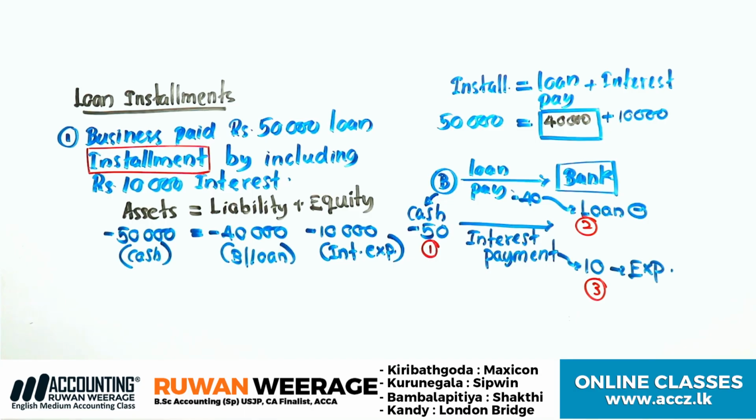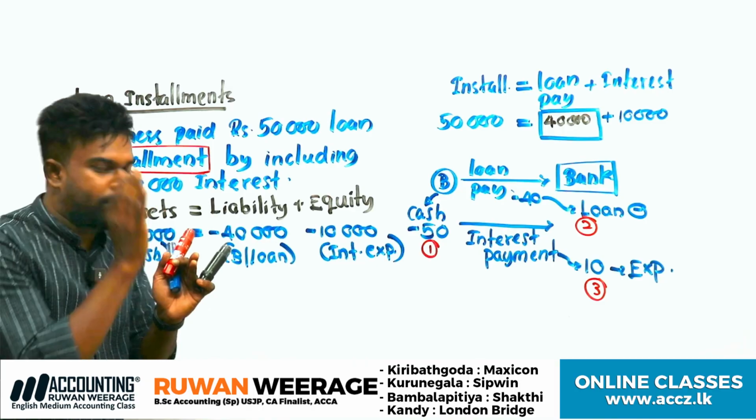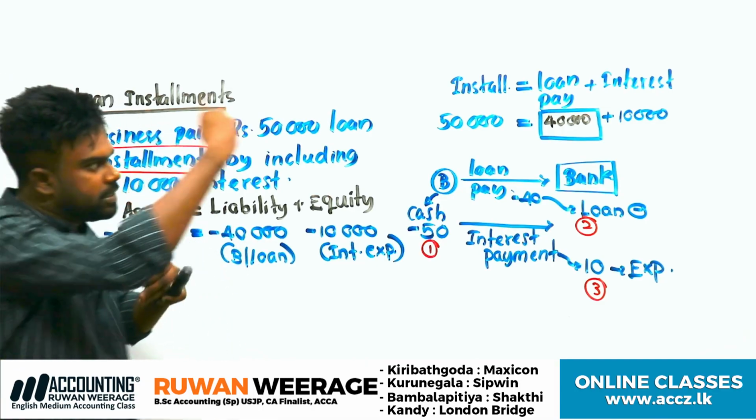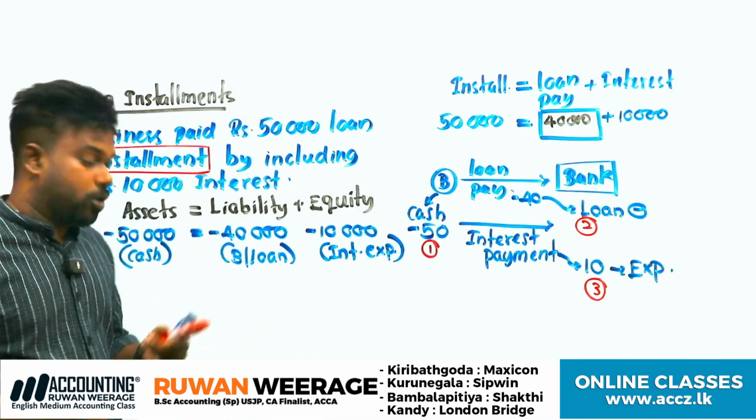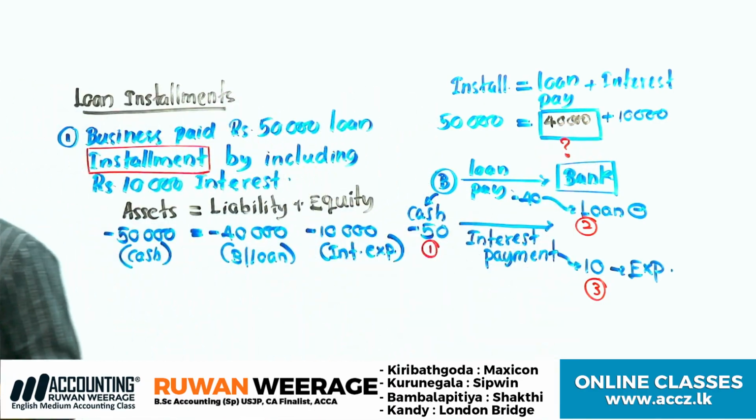So you have to use this equation, right? Identify that installment means both loan payment and interest. So consider the interest and identify the unknown loan payment. Loan repayment you have to identify, right? Clear?